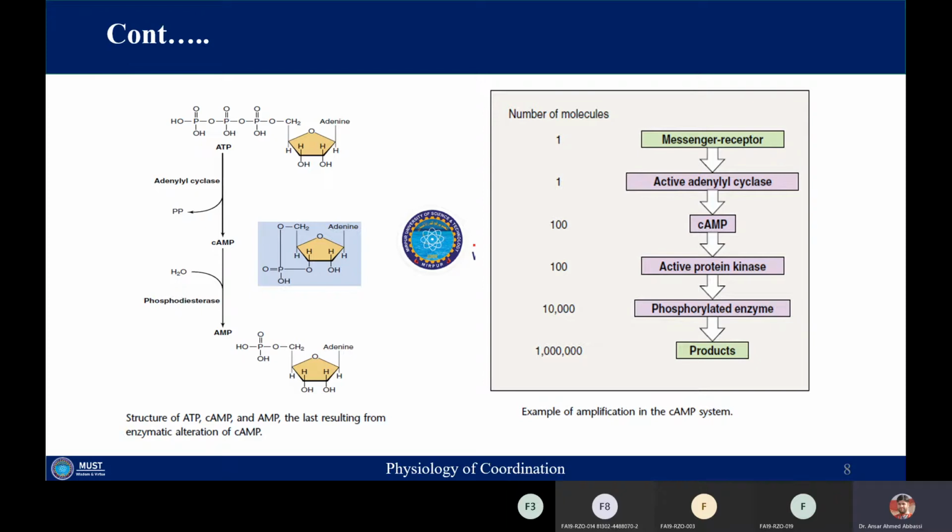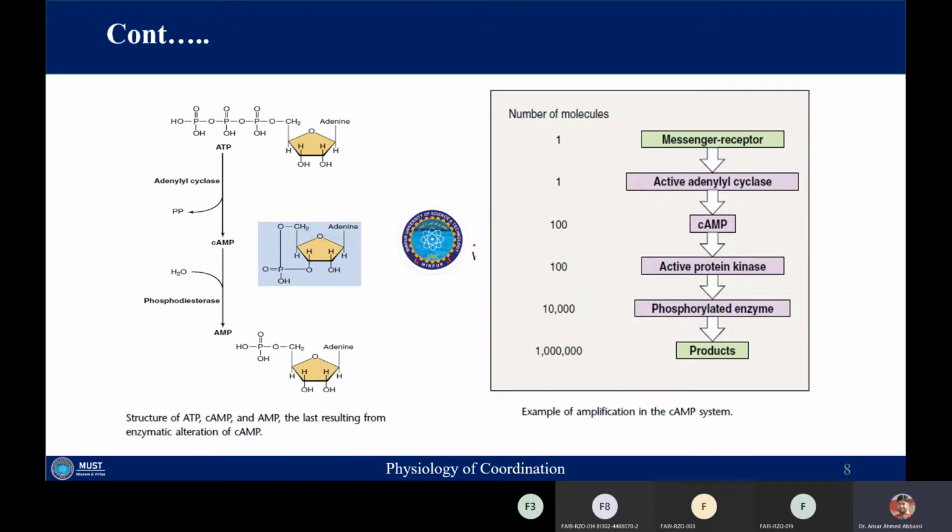So here you can also observe the structure of the cyclic AMP, how cyclic AMP is formed. As I have told you, once adenylyl cyclase is activated on its cytoplasmic side, it will convert the ATP, and ATP is produced inside the cell by the electron transport chain, or the mitochondria of the cells are basically providing the ATP. So ATPs are present on the cytoplasmic side.